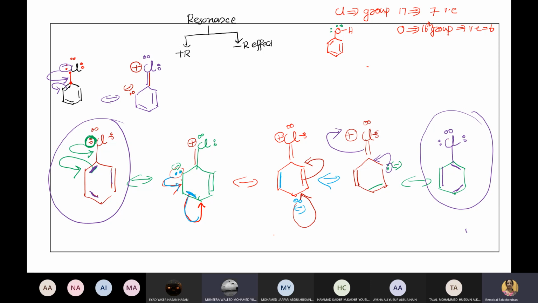Yes. Okay, so now there is another way to do this. Suppose if you start with this structure, can you see this structure? I can start with that structure also. Both of them are the same. Okay, look here. Whatever you want, you can do it. 2, 4, 6. The bonds I put here. You understand what I meant? I start with this. Tell me the shifting. How will it go?